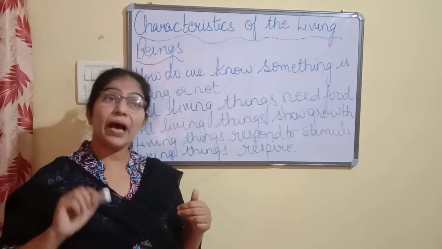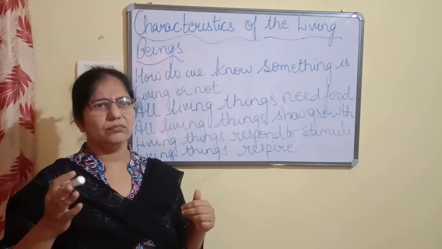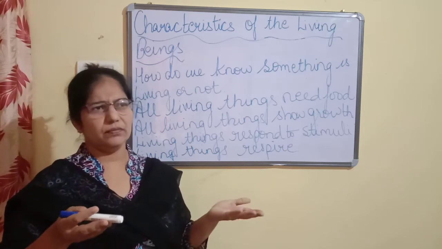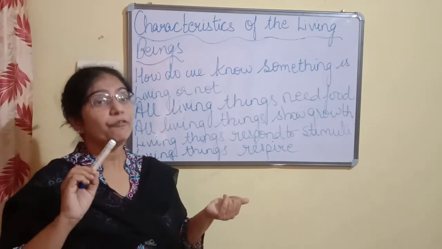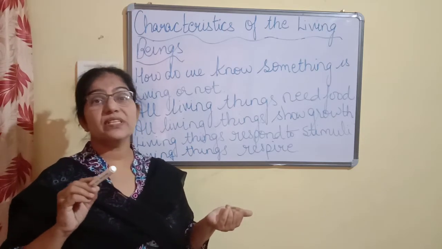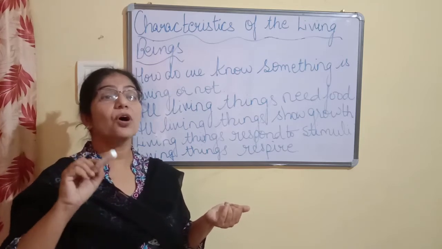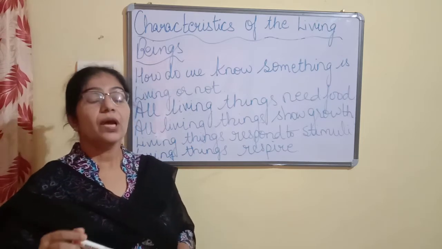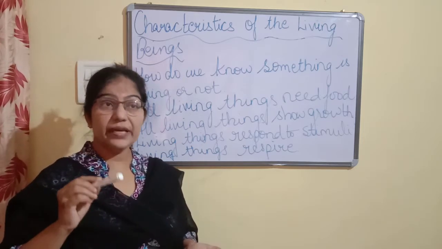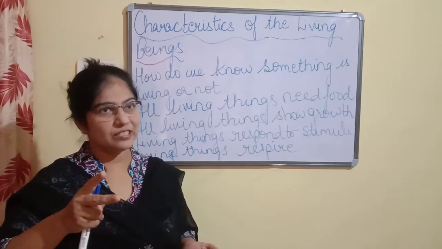And how do the plants respire, children? I think in class 5, or last year only, in lesson number 2 you studied, when we were studying photosynthesis. In lesson 2 we studied that plants respire through the presence of tiny pores on their leaves. Now children, again there is a difference between respiration and photosynthesis.